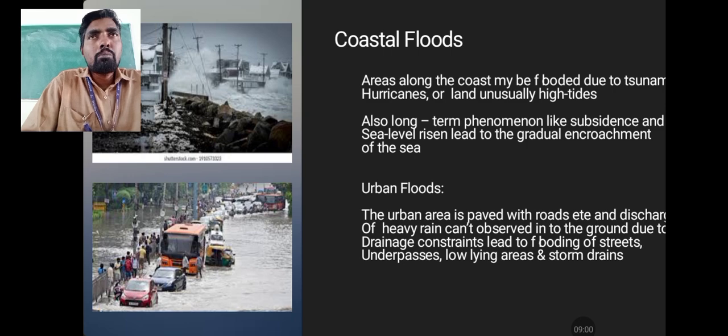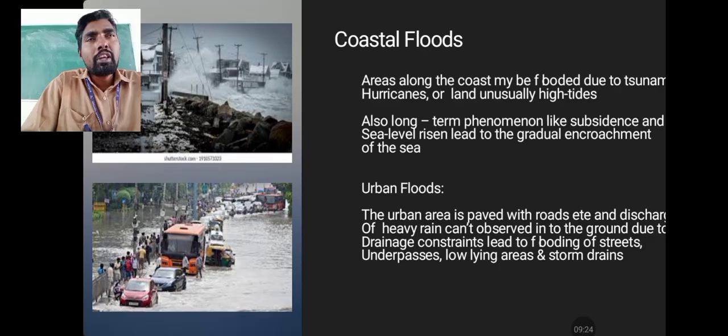Especially in urban areas, there is also a very thin drainage system, a poor drainage system. Those drainage systems were implemented a number of years back but are not updated or modified regularly.